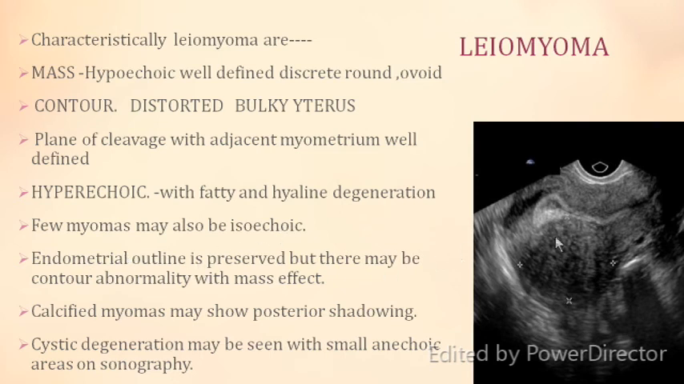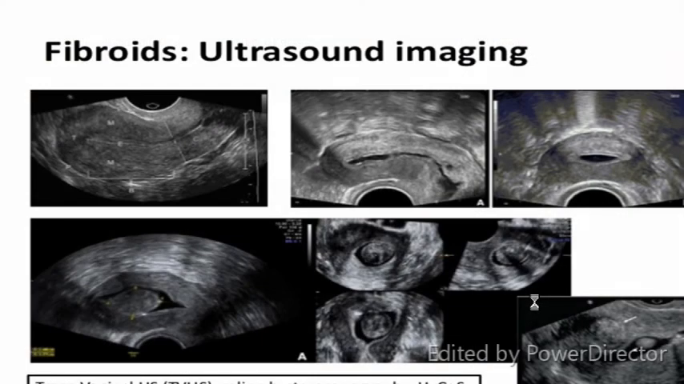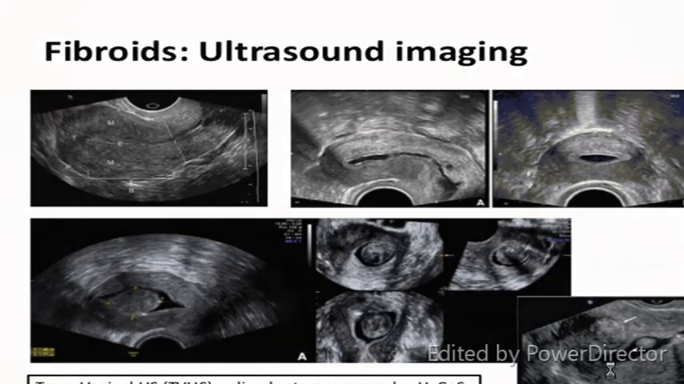See the endometrial lining, it can be differentiated. Calcified myomas can show certain shadowing, and cystic degeneration can change the echogenicity. So these are all the images of the ultrasound imaging of the fibroids. This is the whole of the myoma. You can see the myoma with sonosalpingography. These are the pictures of myoma.